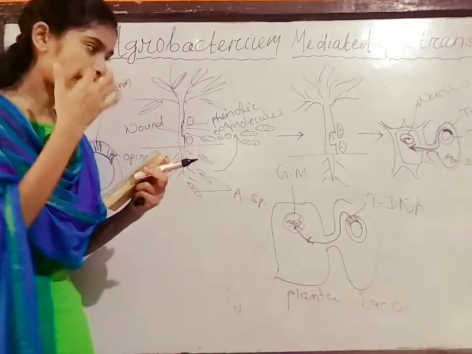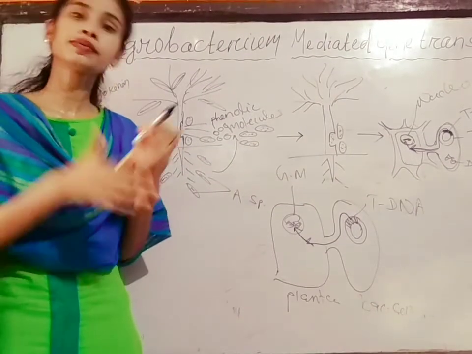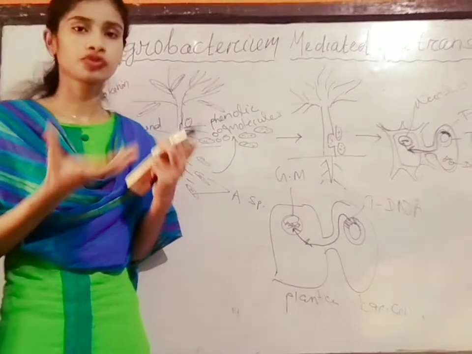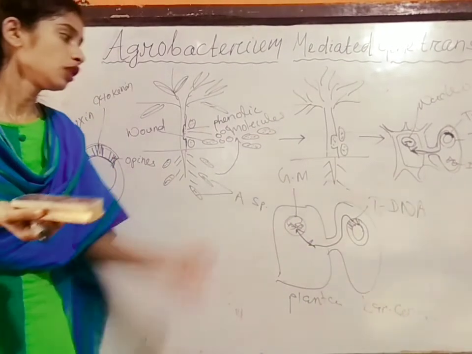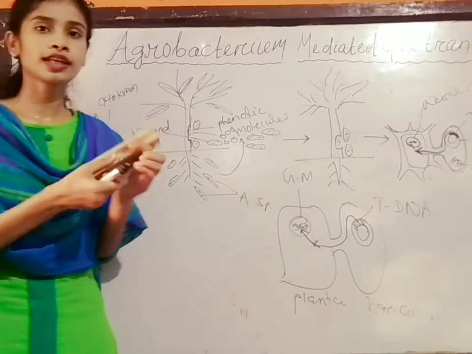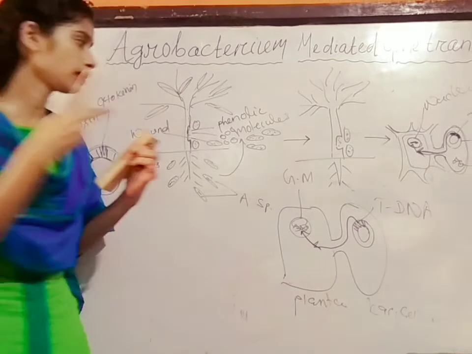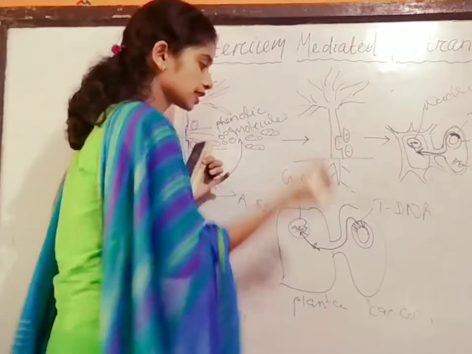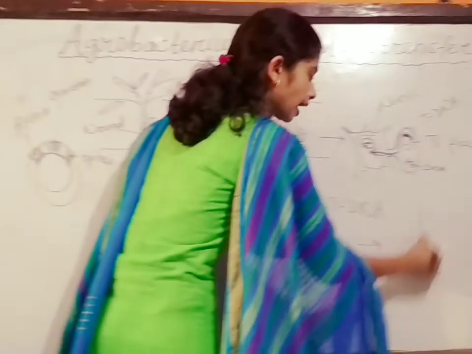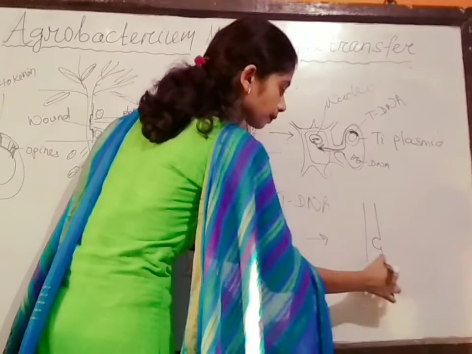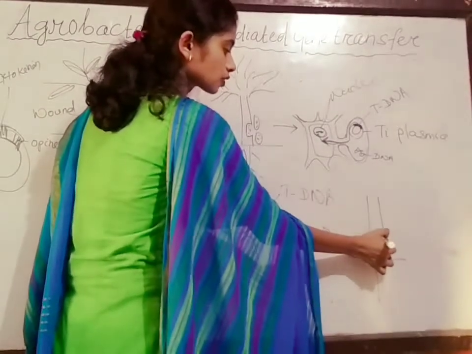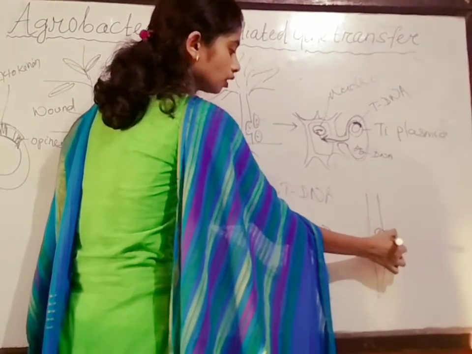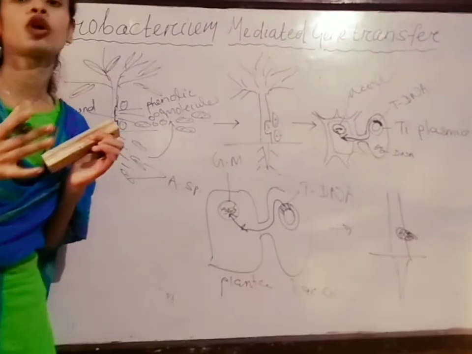There is an abundant amount of cytokinin and auxin produced because both the DNAs are transcribed. So the formation of auxin and cytokinin develops one after another in the cell. So what happened in the plant? Here the formation of auxin and cytokinin develops, and these are the growth hormones.